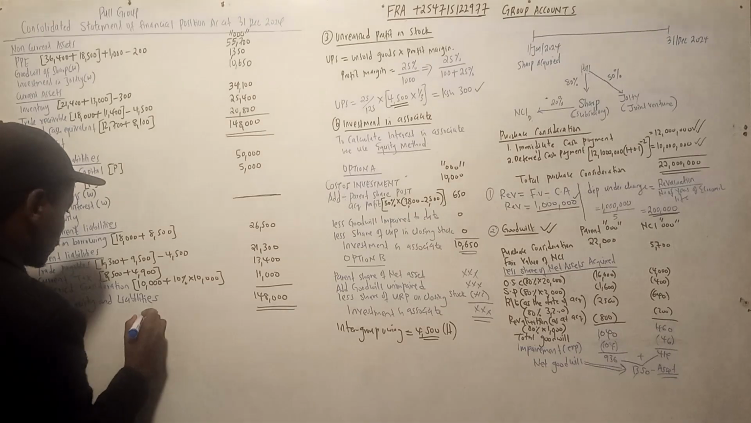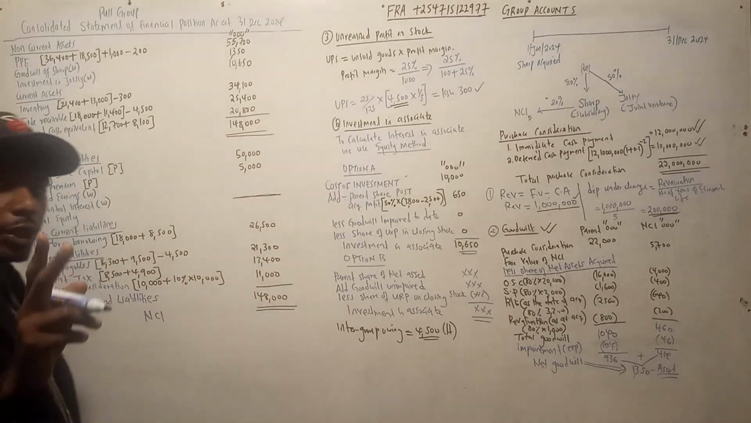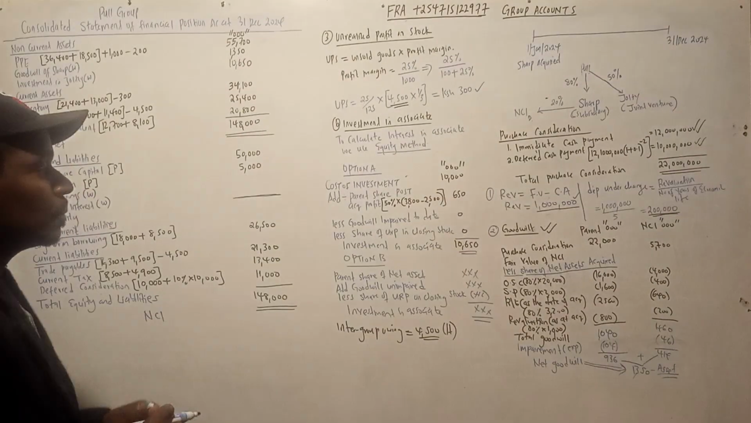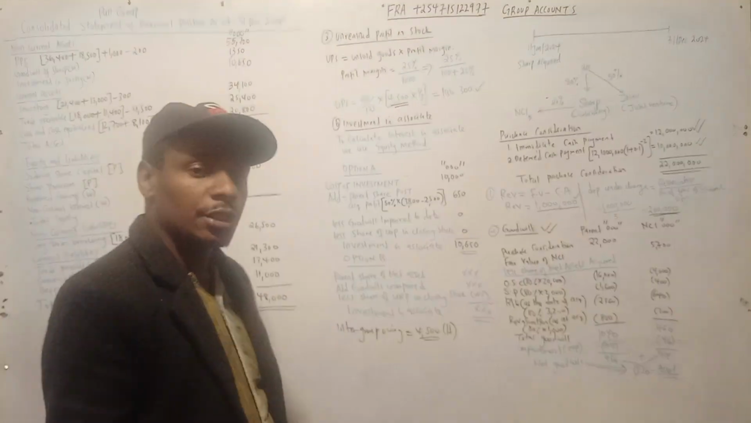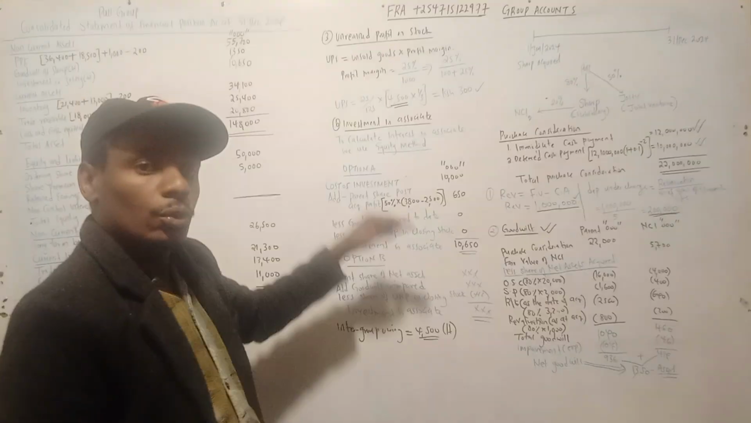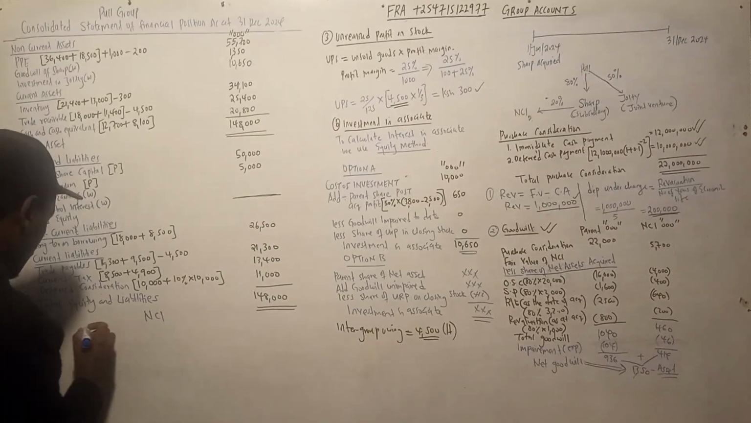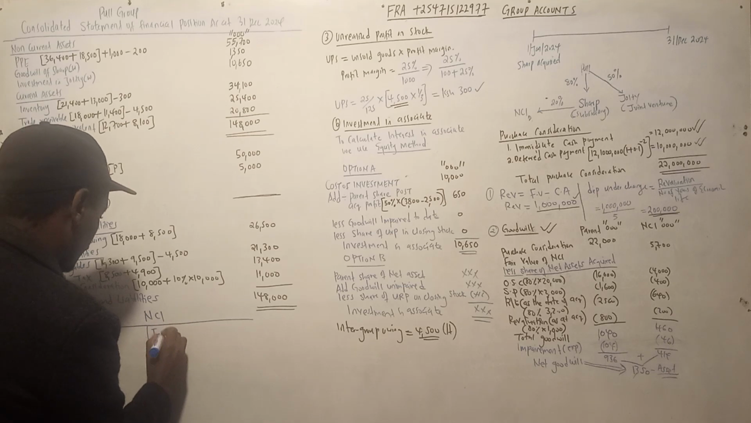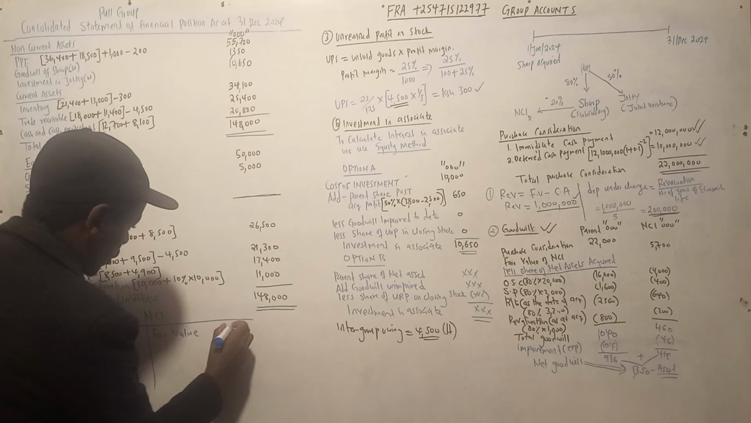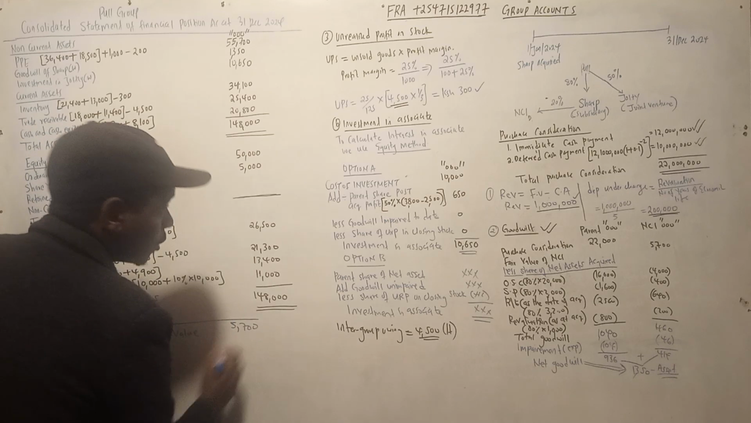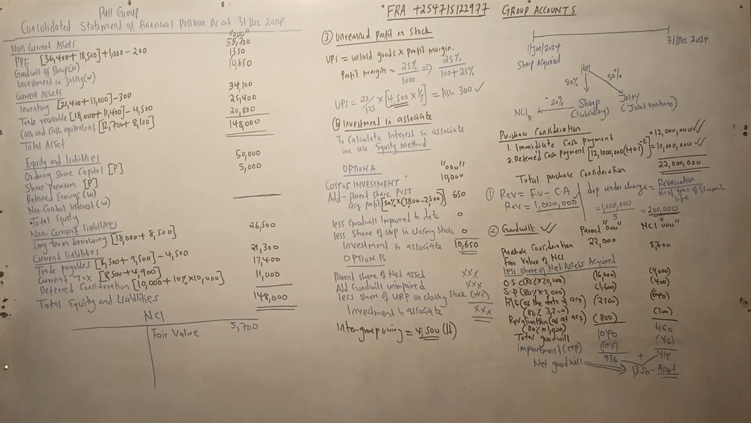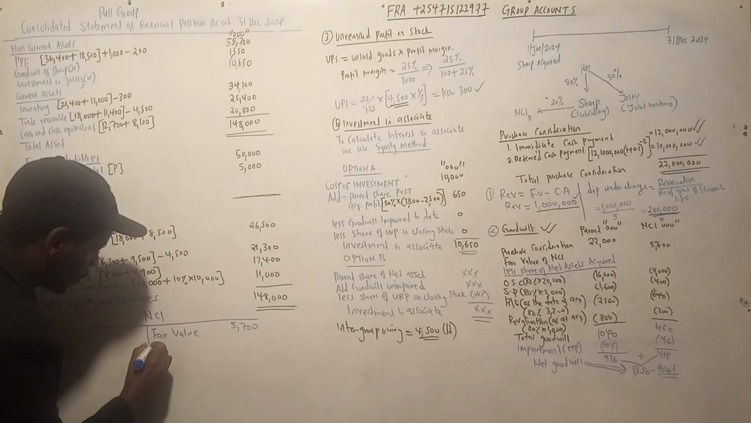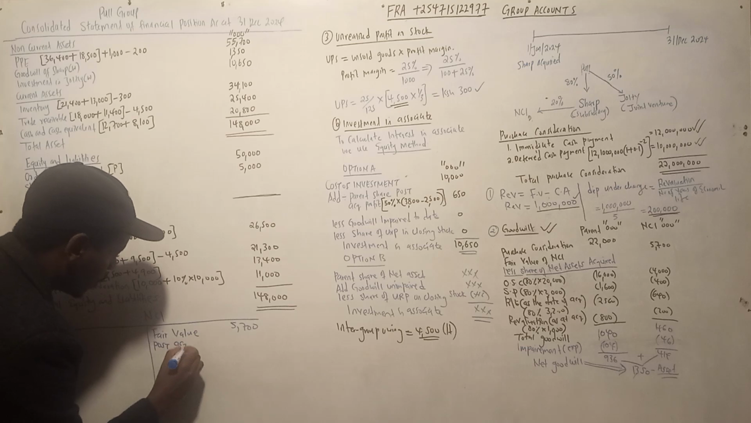So NCI. I remember I gave you two formulas for calculating the NCI. One was for proportionate, and the other for fair value. So I'm going to use the one for the fair value. So fair value, it was 5,700. Then post acquisition profit. You need to take account of post acquisition profit.